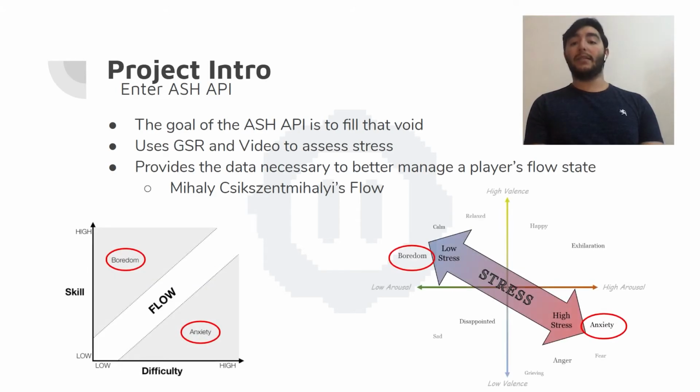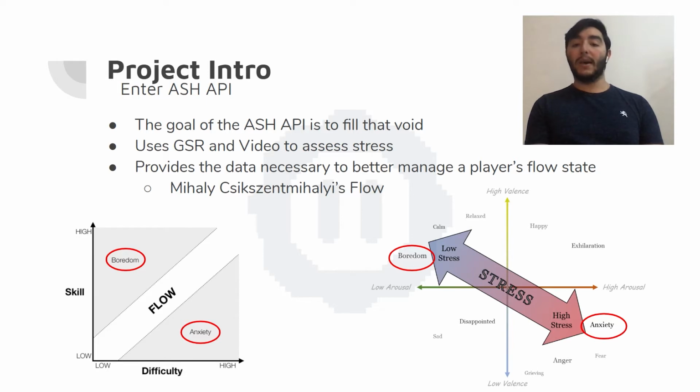The Ash API intends to fill that void. By using video data and allowing for optional devices to leverage biometric data, developers are able to tailor their experiences per user with a much lower bar to entry. Our system facilitates a direct feedback with the developer system in order to better maintain a player's attentiveness and stress.